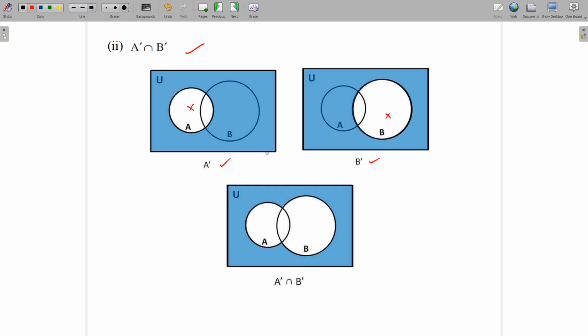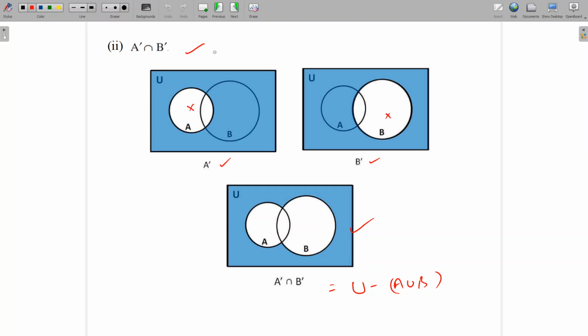Now if you see carefully these two figures, we have to obtain the intersection of these two. Intersection means common area or common elements in both. So we can see very clearly that the elements which are lying outside these two circles are common in both. So that means A complement intersection B complement will be equal to U minus the set A union B. So this is the Venn diagram for A complement intersection B complement.